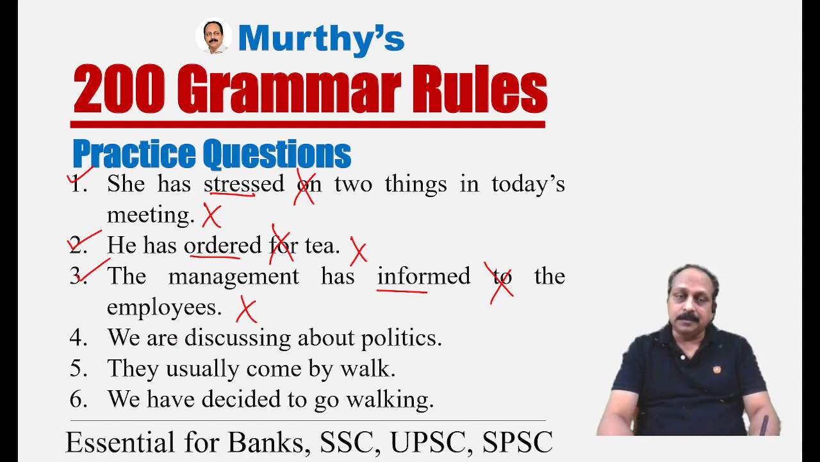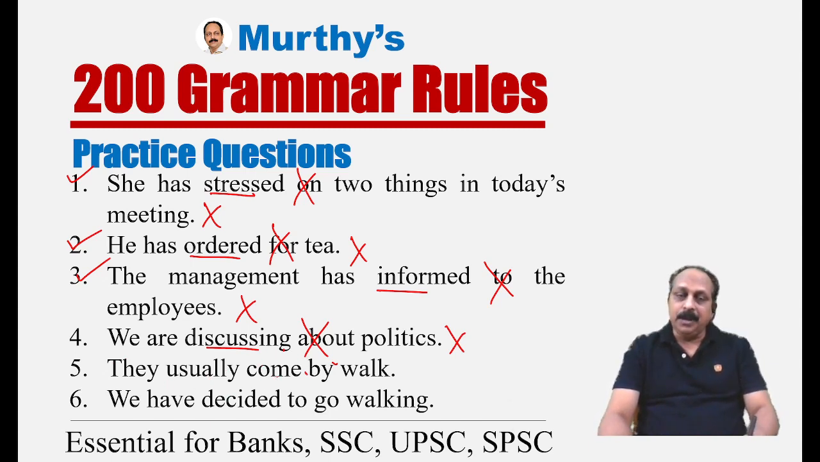That is not correct. We are discussing about politics. This a lot of people say. When we ask a question, what are you doing? We are discussing about movies. We are discussing about politics. Not correct. Why is it wrong? After the verb discuss, we should not use any preposition. What is the correct sentence? We are discussing politics. We are discussing religion. We are discussing movies. Don't use the preposition about.